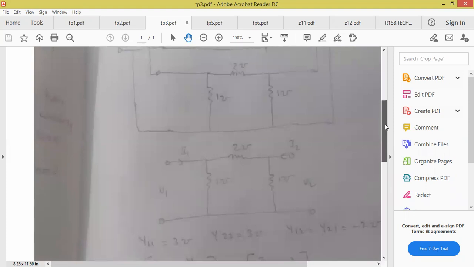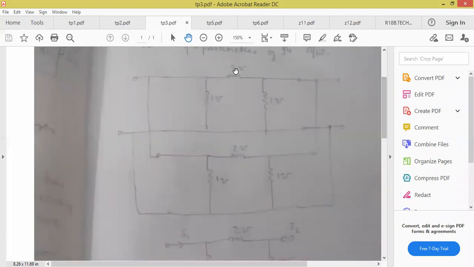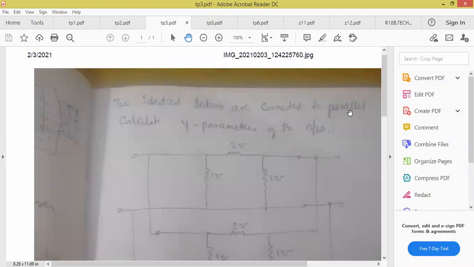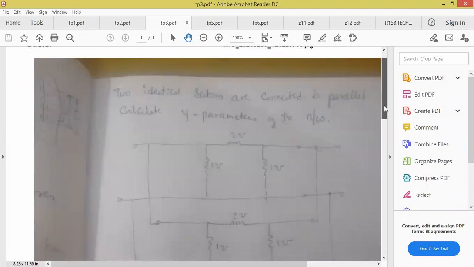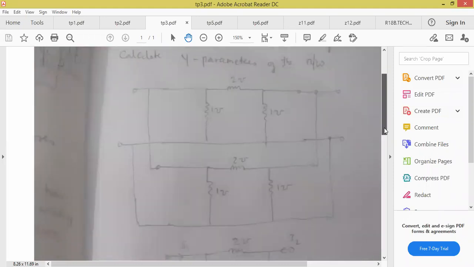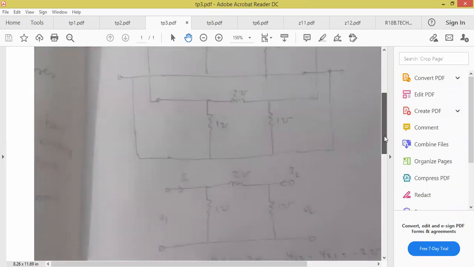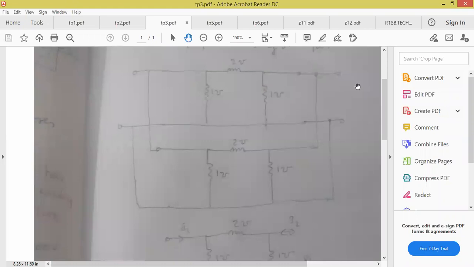So now this is the question. How to solve this, method one? Separately, you take this one, calculate Y parameters for this circuit and calculate Y parameters for this circuit and add both the Y parameters, because the formula says that when two networks are connected in parallel, total Y is how much? Anyone? Total Y parameters are equal to Y1 plus Y2. So now I am just taking the upper circuit here, upper network.